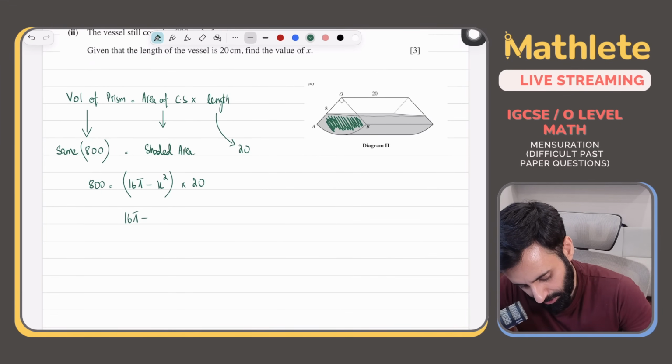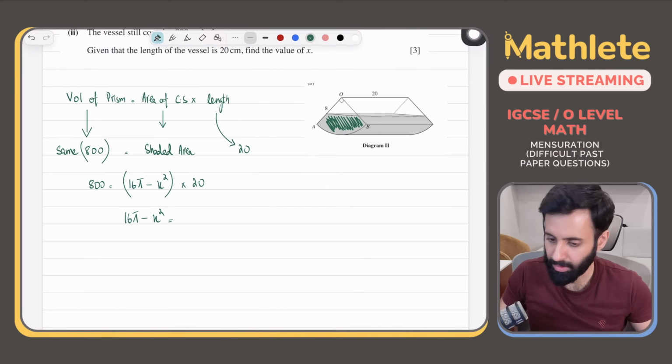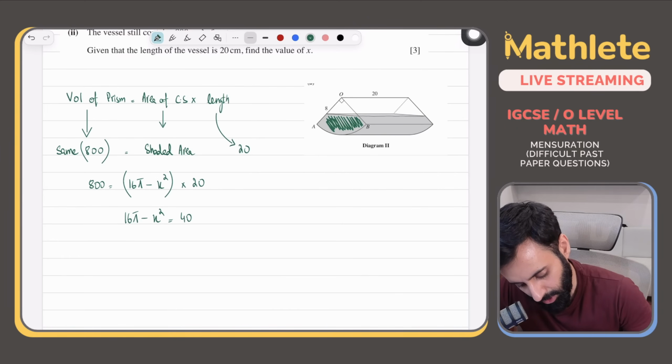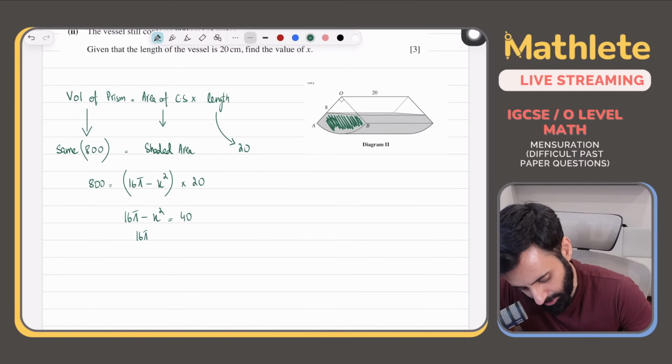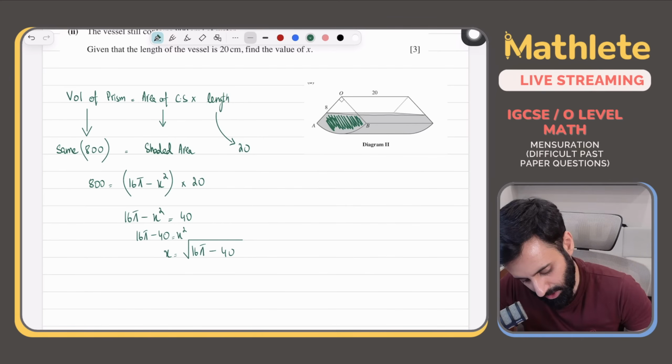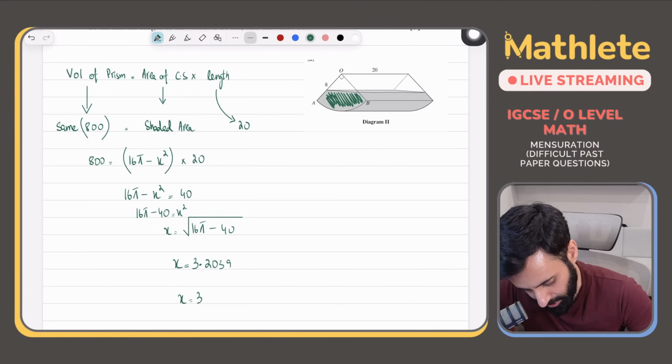Which means 16 pi minus x squared is equal to 800 upon 20. What is that equal to? 800 divided by 20, that's equal to 40. Which means 16 pi minus 40 is equal to x squared, which means x is equal to square root of 16 pi minus 40. That gives us the value of x, which is 3.2039, which correct to three significant figures will be equal to 3.20.